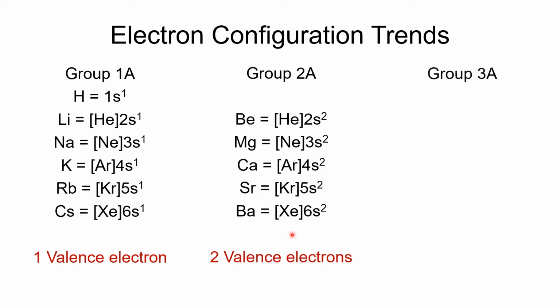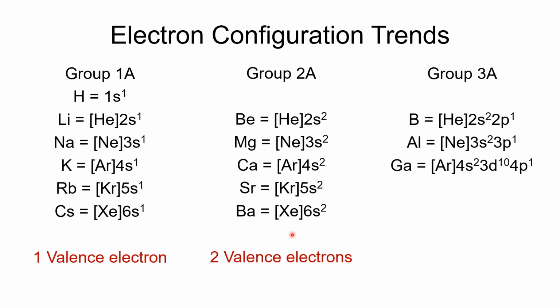Let's look at group 3, because things get a little bit more interesting there. Here's boron, helium 2s2, 2p1. That's 3 valence electrons. Aluminum is very similar, 3 valence electrons, so s2 and p1. You'll notice for gallium, it's 4s2, 3d10, 4p1.